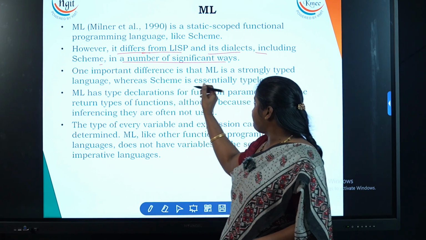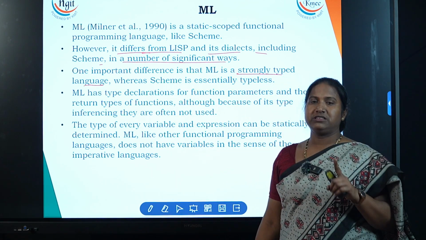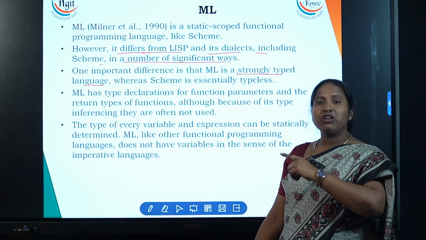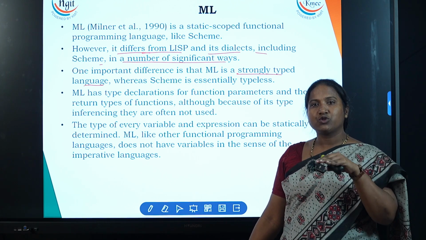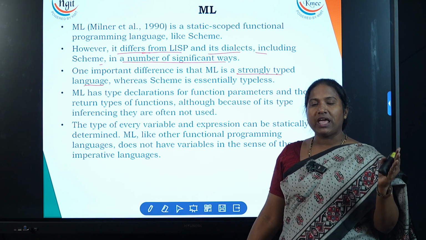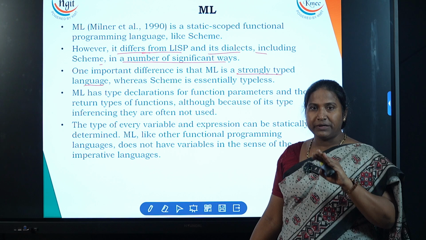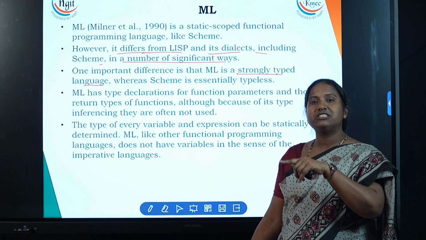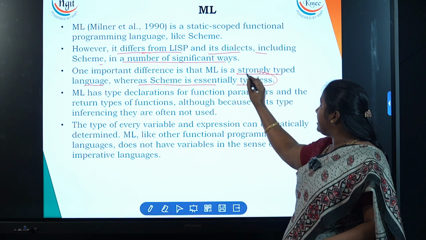The first difference is that it is a strongly typed language. This feature is not seen in Lisp and Scheme. Though those are static scoped languages, those 2 languages, Lisp and Scheme, are not strongly typed languages, whereas ML is a strongly typed language, whereas Scheme is essentially typeless.